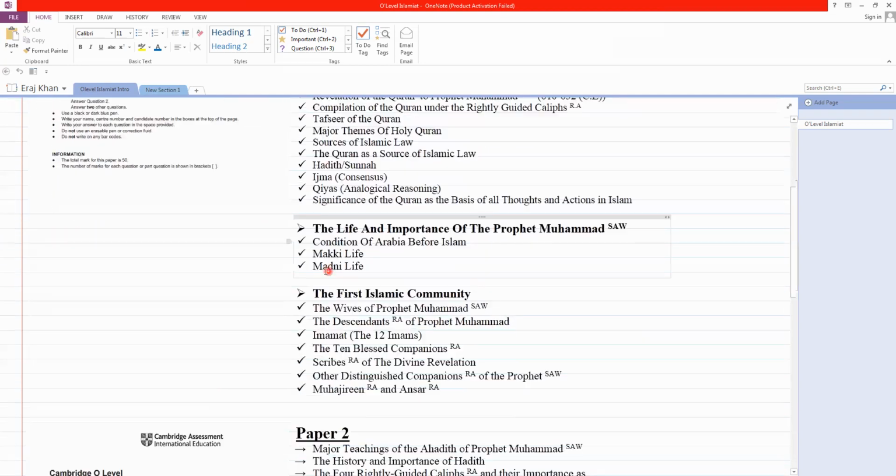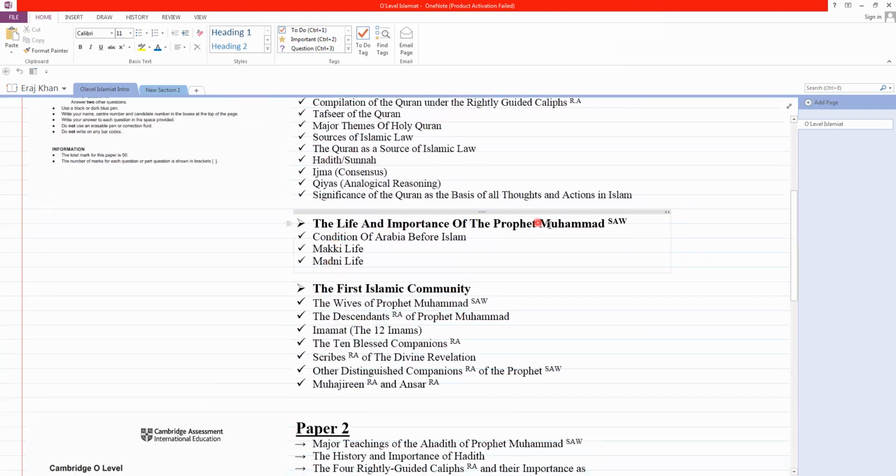Now let's move on to the next topic, which is the life and importance of Prophet Muhammad sallallahu alaihi wasallam. In the book you can see a lot of topics mentioned below, but there are 3 main topics we have to discuss. The first is the condition of Arabia before Islam, and Prophet Muhammad's Makki life and Madinah life: how things happened in Makkah and how things worked in Medina.